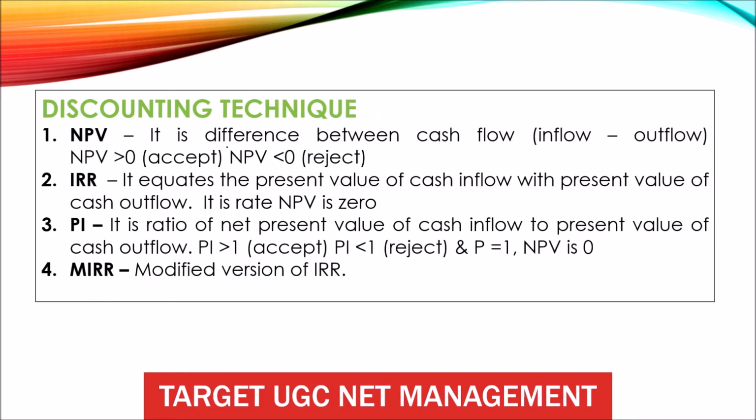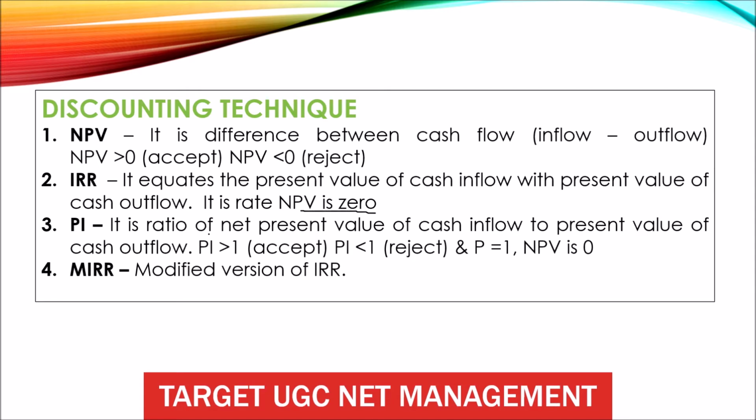Next, discounting technique. Number 1, NPV. It is the difference between cash inflow and cash outflow. When the NPV is greater than 0, accept the project. When NPV is smaller than 0, reject. Number 2, internal rate of return. It equates the present value of cash inflow with the present value of cash outflow. It is the rate when NPV is 0.